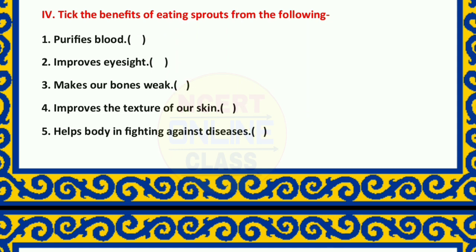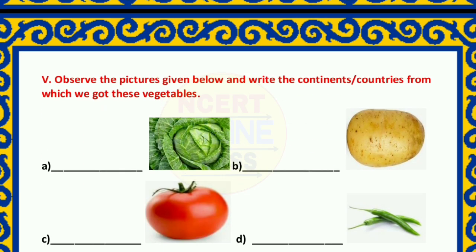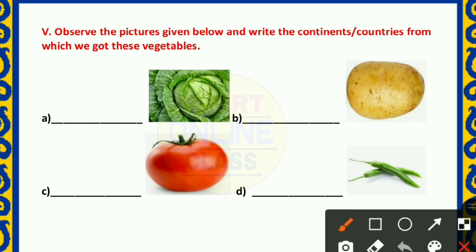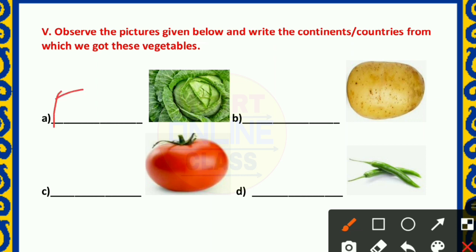Okay. Then question 5. Observe the picture given below and write the continents or countries from which we got these vegetables. Okay. We need to write the countries or continents. At first, cabbage. We know that it is coming from Europe. Then potato, it is coming from South